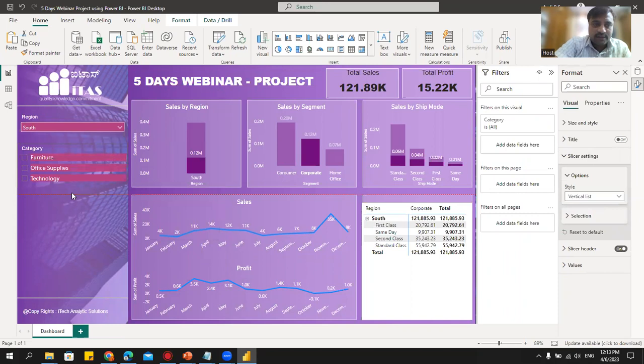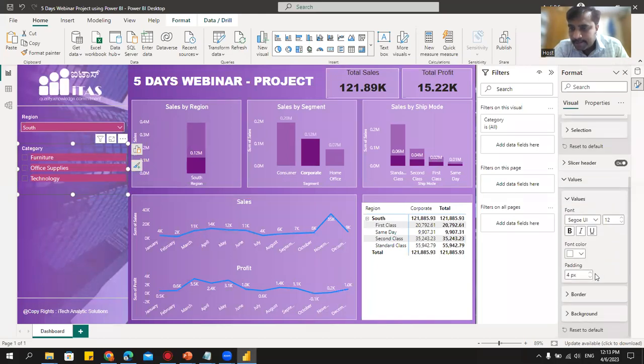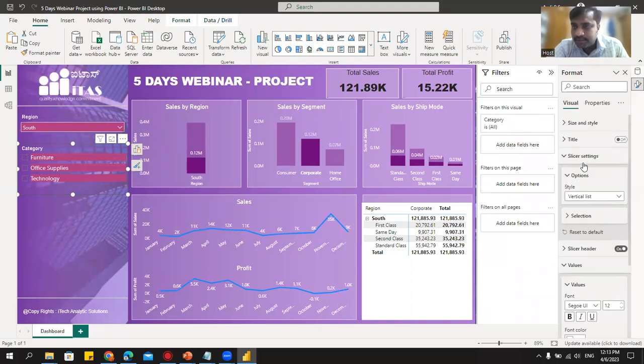I'll increase this. What shall we do here? We'll use background. We'll give this color.